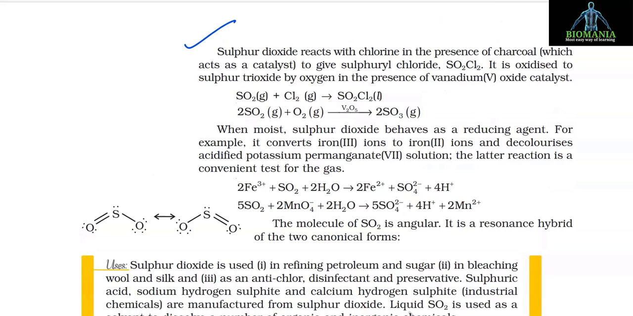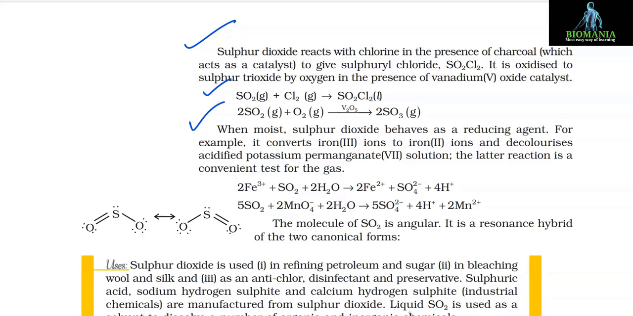Sulfur dioxide reacts with chlorine in the presence of charcoal, which acts as a catalyst, to give sulfuryl chloride, SO2Cl2. It is oxidized to sulfur trioxide by oxygen in the presence of vanadium oxide catalyst. And the reactions are SO2 plus Cl2 gives SO2Cl2, a liquid, and 2SO2 plus O2 gives 2SO3, and this reaction occurs in the presence of V2O5.